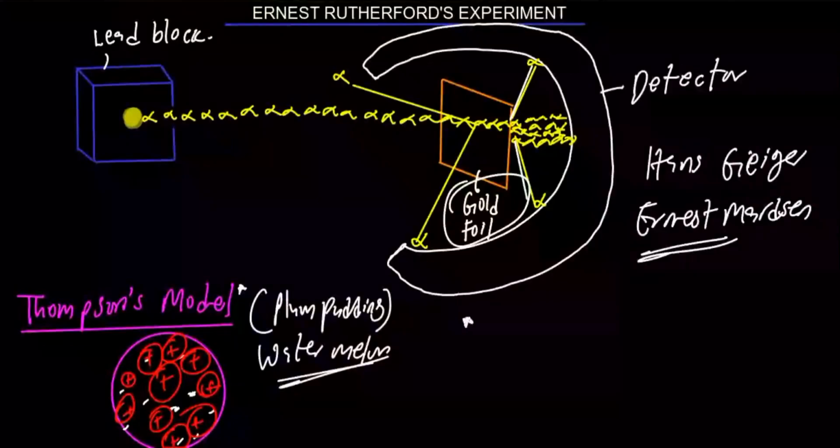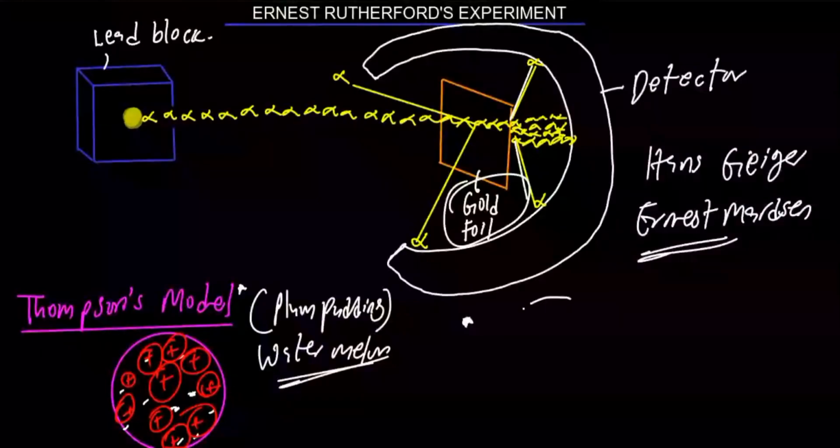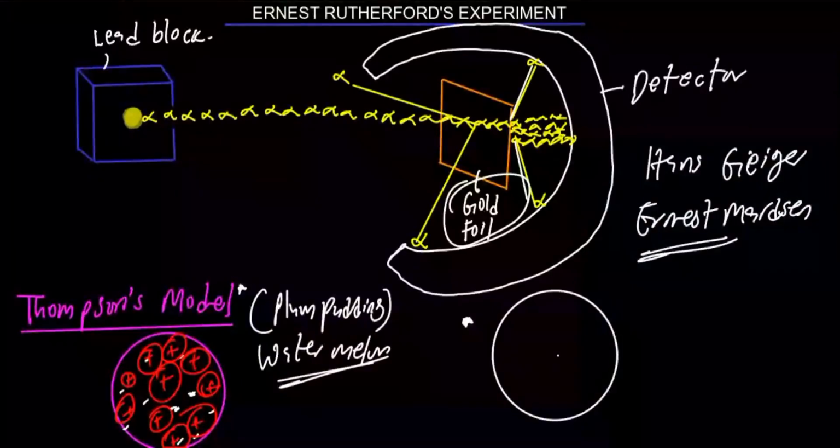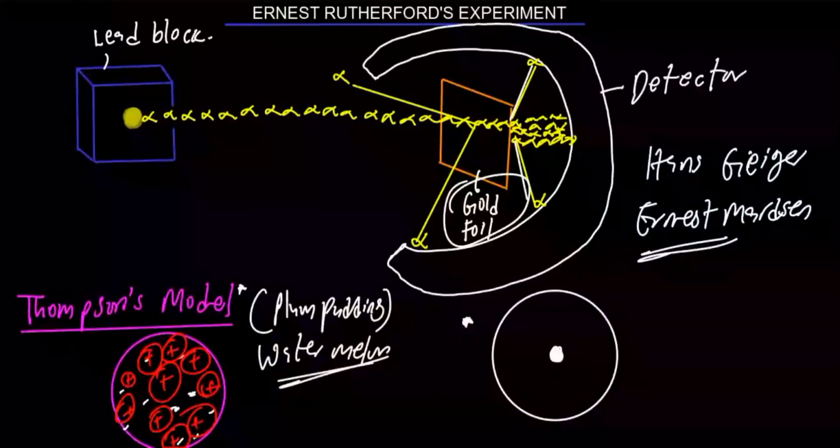He proposed that an atom consists mostly of empty space, with a positively charged center where the whole mass of the atom is concentrated. That is it.